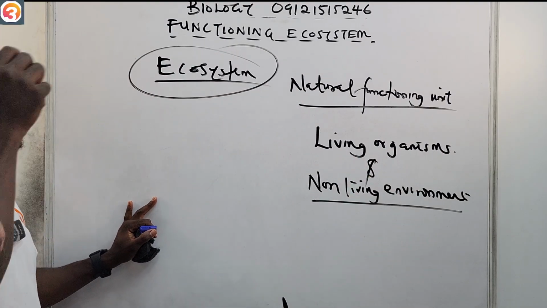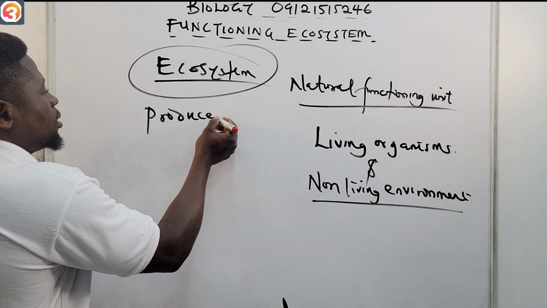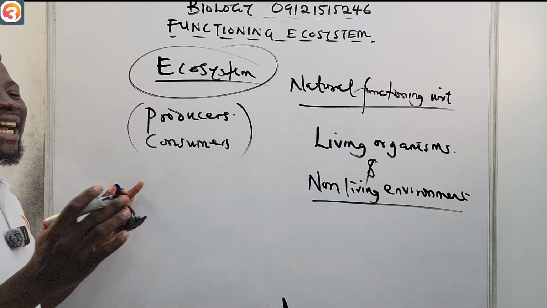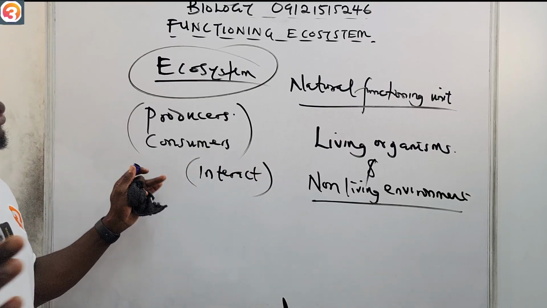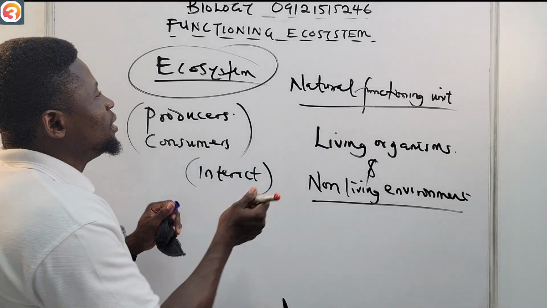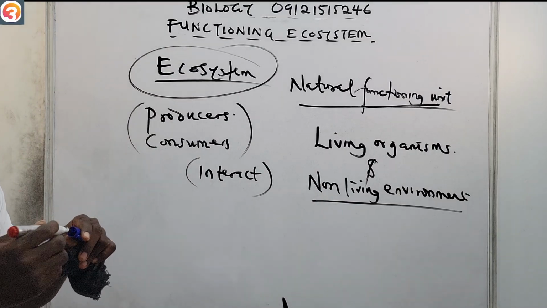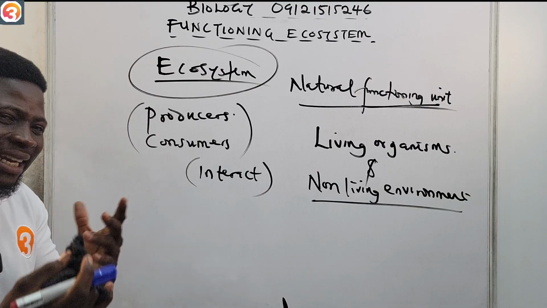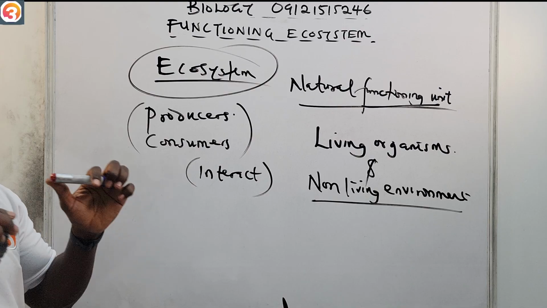Now, the biotic components in this ecosystem, such as the producers and the consumers, interact with each other, thereby making the ecosystem a functional unit. So the biotic factors, the producers and the consumers, interact with each other, making the ecosystem functional.